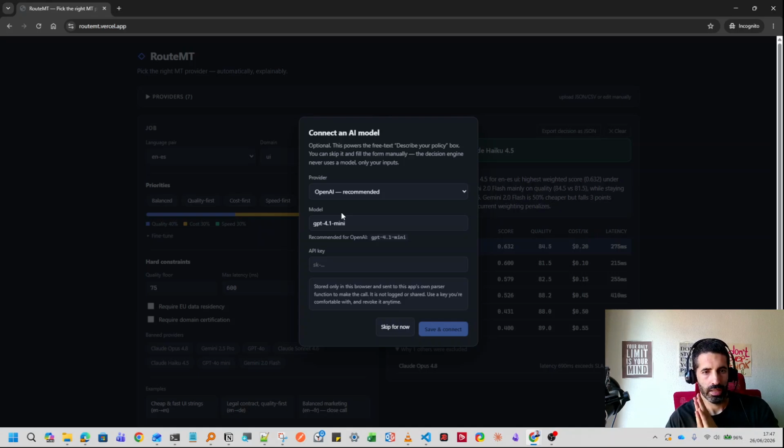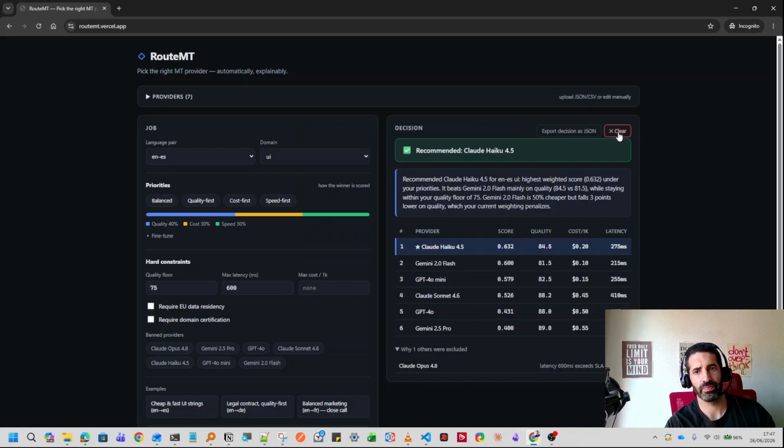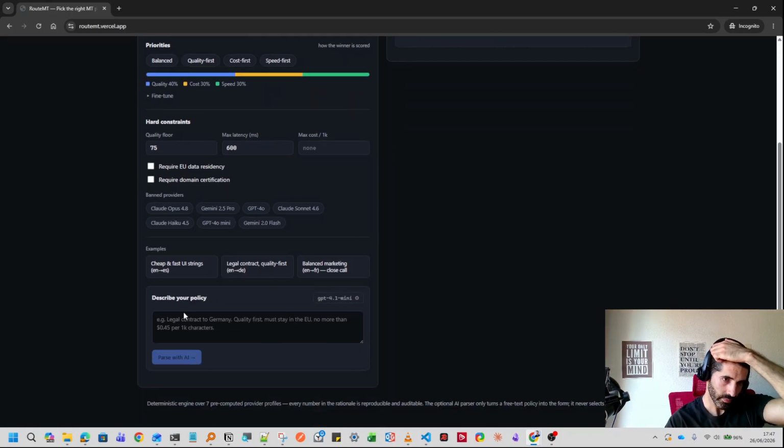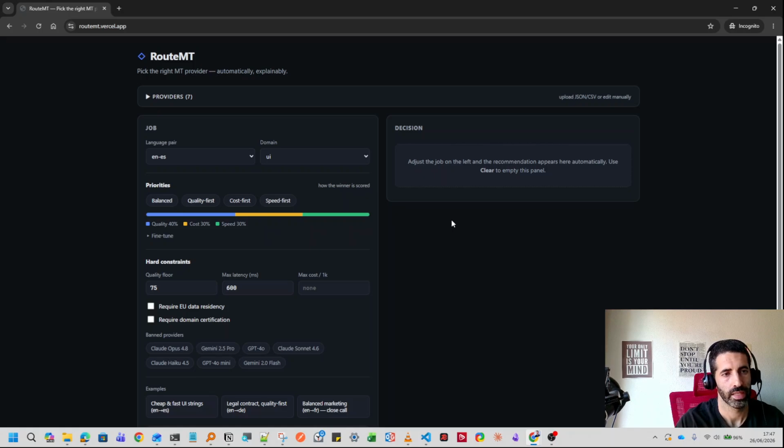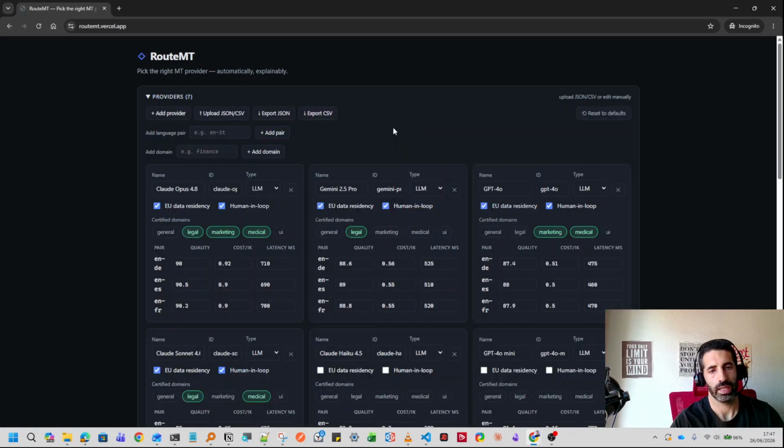So let's go. First, we can introduce the API key that I have here for later use in the describe your policy text box. First of all, we need to have the different providers benchmarked.